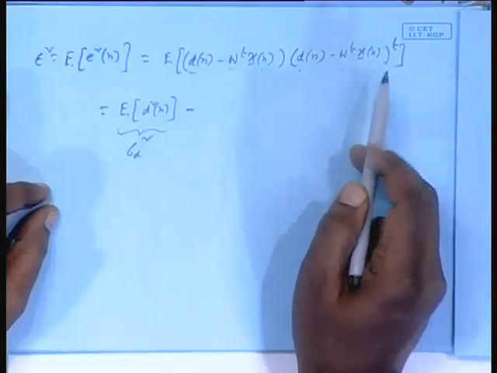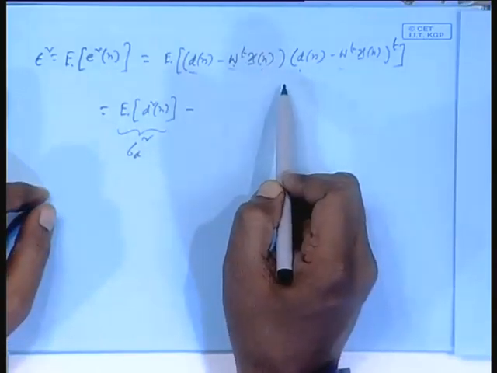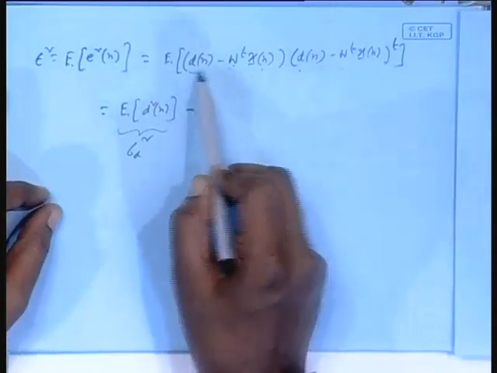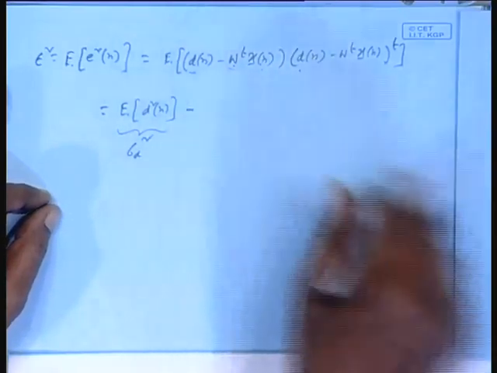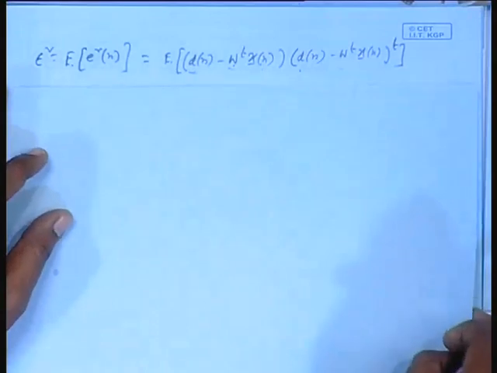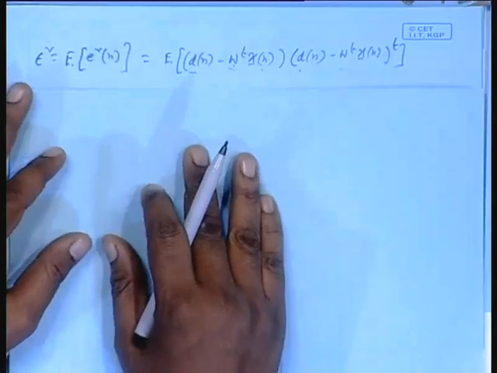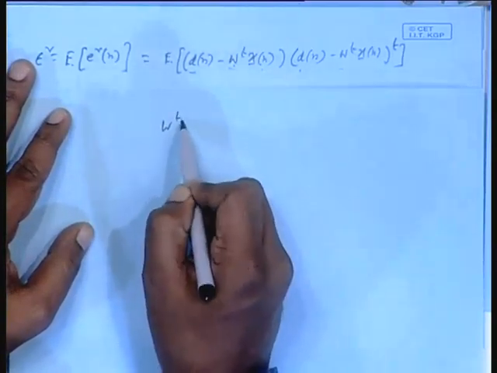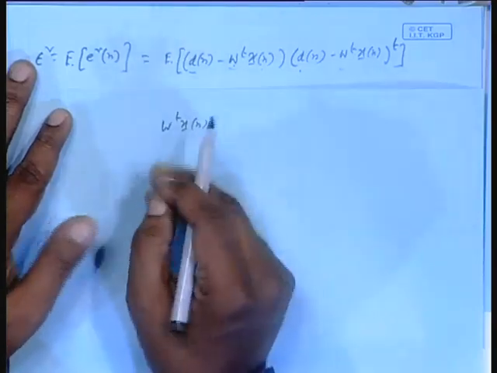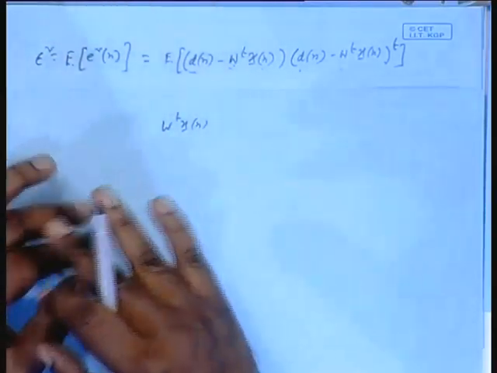Now, can you see that W transpose Xn into Dn, if you take the transpose of that, you get back this other one. Such things you get accustomed to. We are in the initial phase of the course, so I am doing step by step, but very often I will apply these matrix tricks at random.